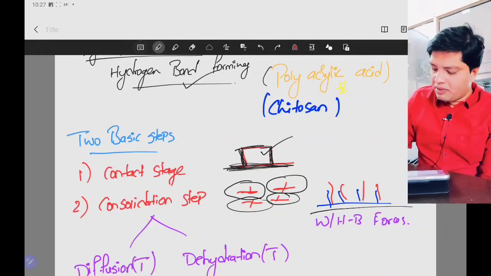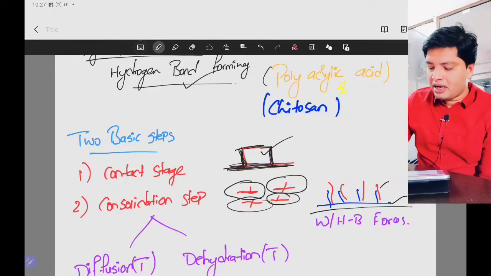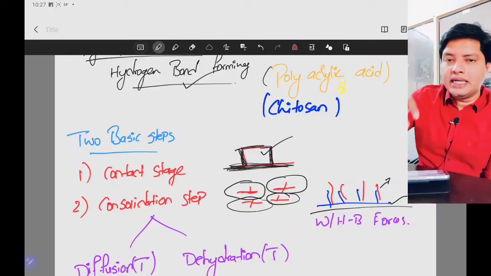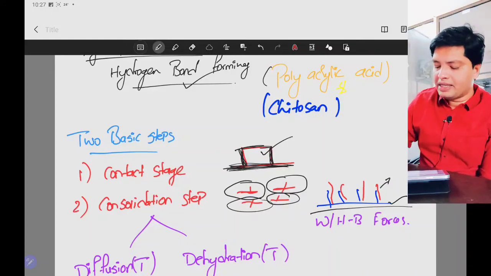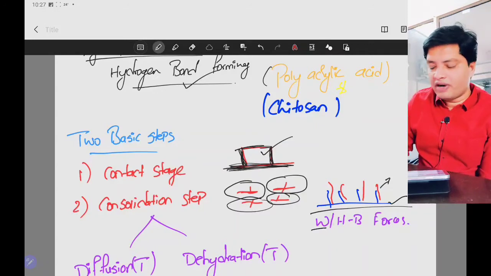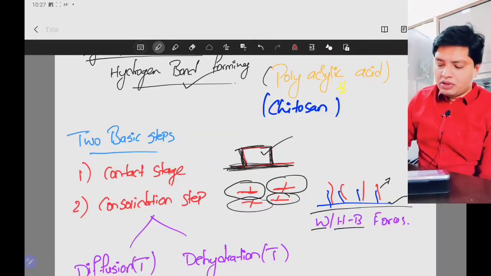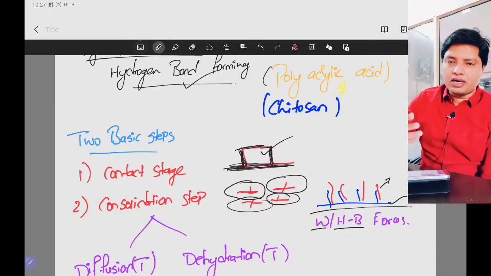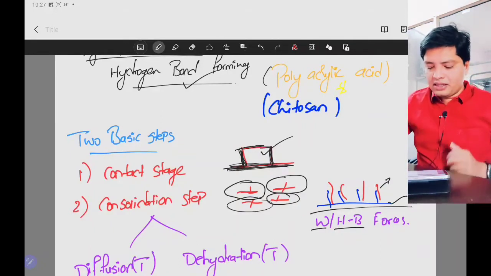In this diagram, the blue is the mucin molecules or mucin chains, and the red is our polymer. This polymer is penetrating in between the mucin chains, either by van der Waals force of attraction or hydrogen bonding. We call this stage the consolidation stage. So initially contact occurs, then there will be a consolidation of that contact.